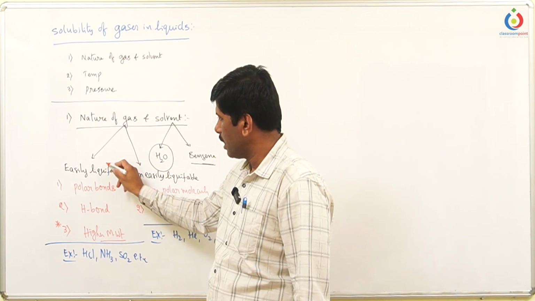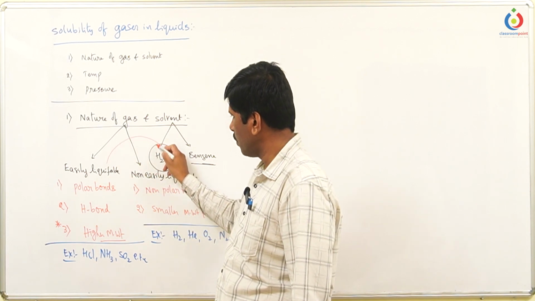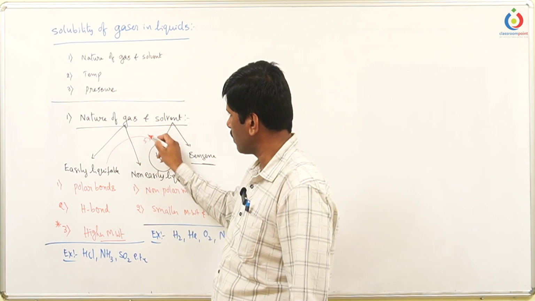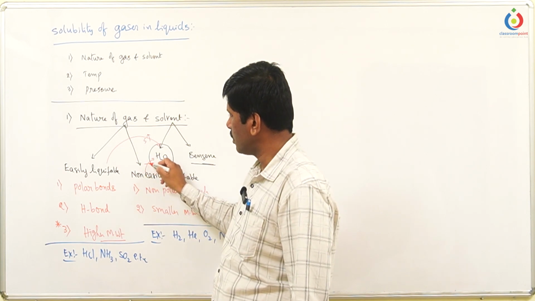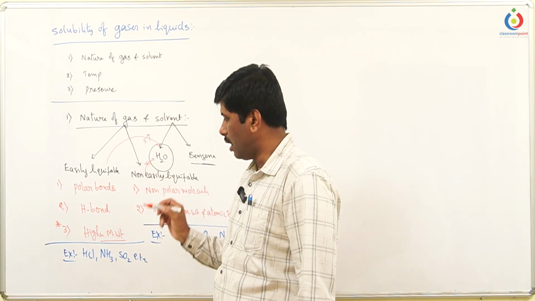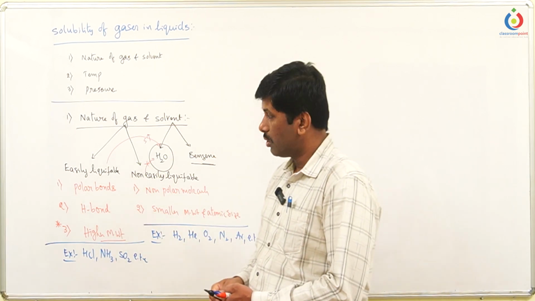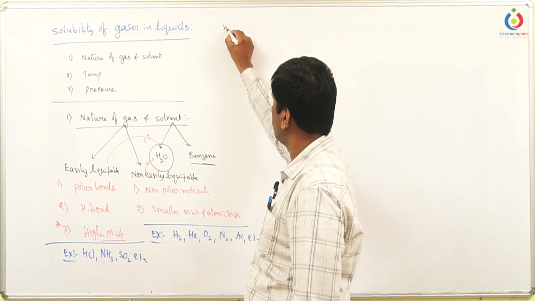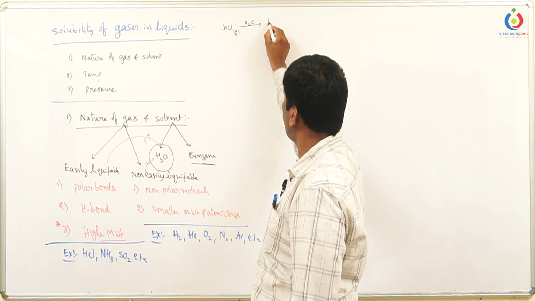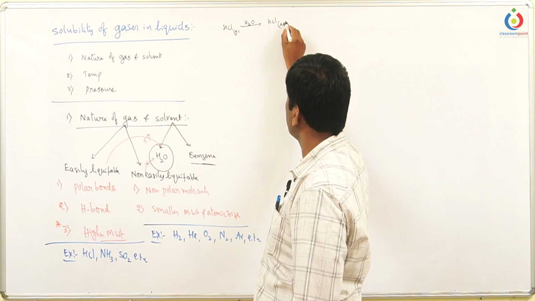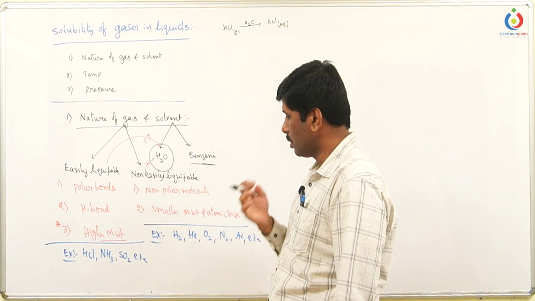Moreover, whichever gas we take, if it is able to react with the solvent, then its solubility is higher. If it does not react with the solvent, then its solubility is less. Now if we take hydrogen chloride gas and add it to water, it forms hydrochloric acid, so it is more soluble.